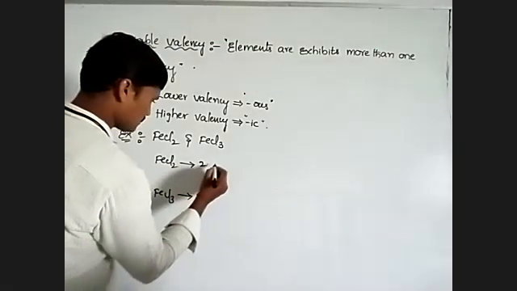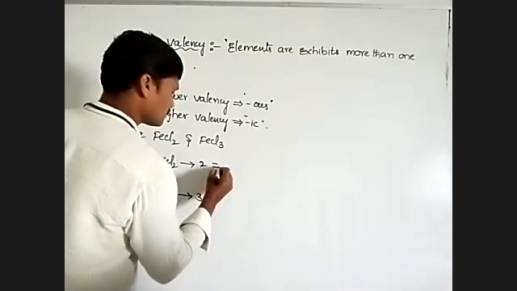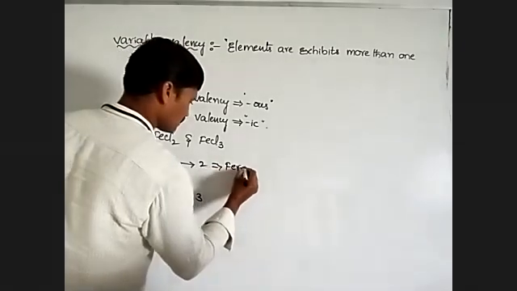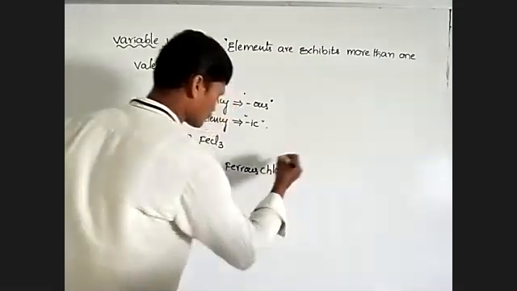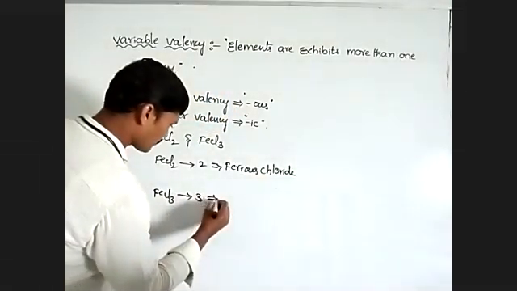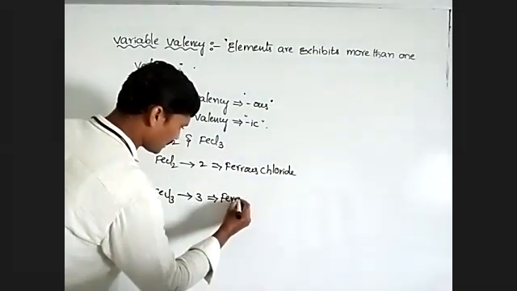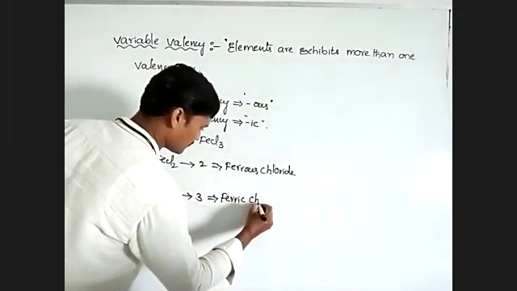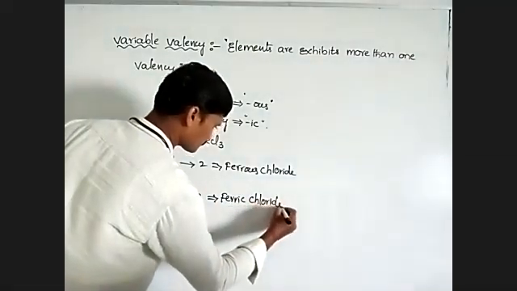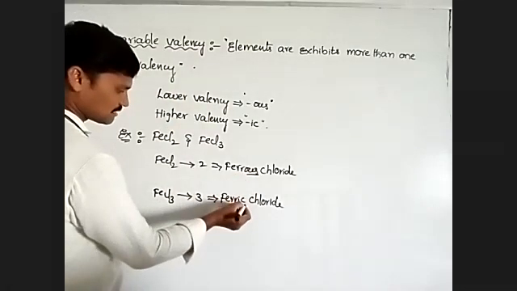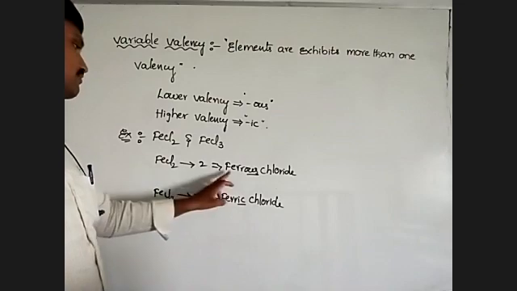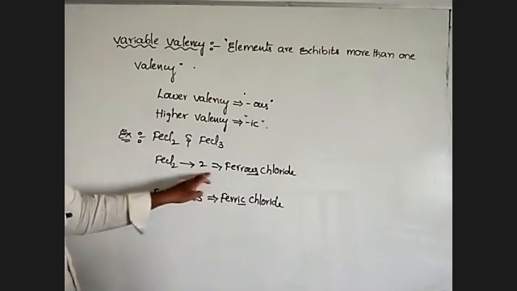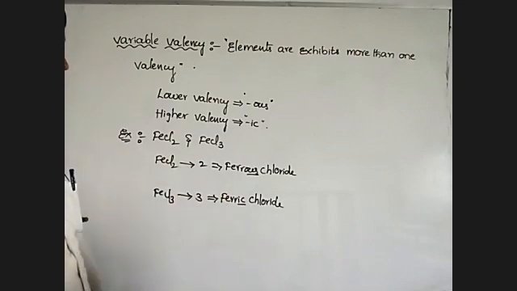What is the name of the molecule here? Ferrous chloride. Okay. This is ferric chloride. This is 'ic', ferric. FeCl2, that is ferrous chloride, lower valency. This is higher valency. Okay.